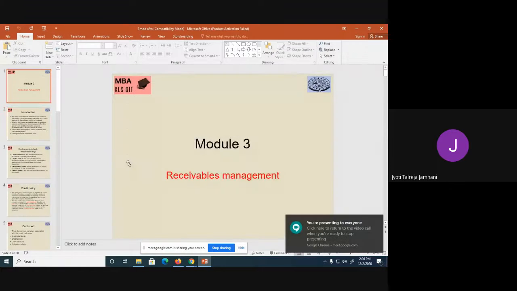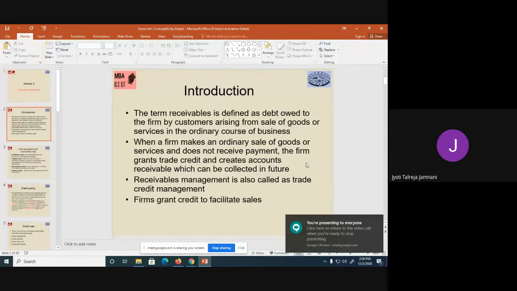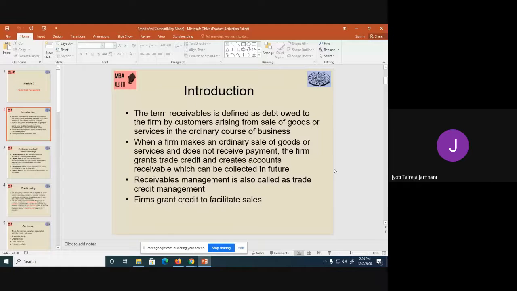Okay, so the third module, receivable management. I will just give you an overview of what it is and how it works. We discussed it earlier also, but we will just go through it once at a glance. The term receivable is nothing but the debt that is owed by a customer arising out of the sale of goods. So it is not a loan taken from you.